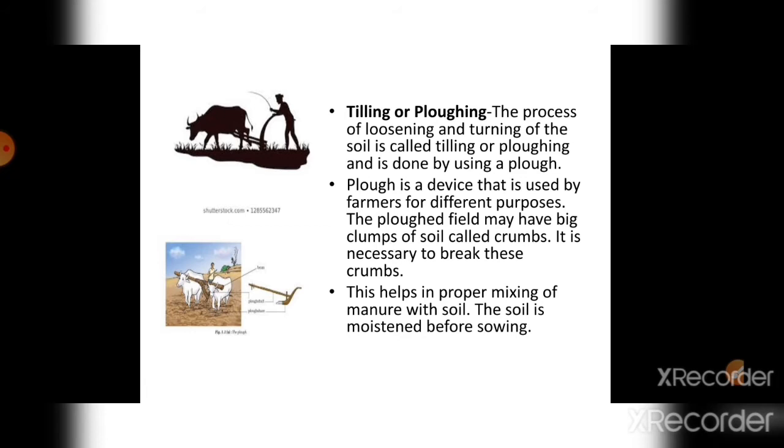The ploughed field may have some crumbs, which are clumps of soil. Big clumps of soil need to be broken. If we break these, the soil will be evened out and there will be no crumbs. It also helps in the proper mixing of manure. When we add manure to the soil, it should be mixed properly so that the nutrients are equally distributed. So breaking of crumbs helps in proper mixing of manure. Then after ploughing, the soil is moistened.